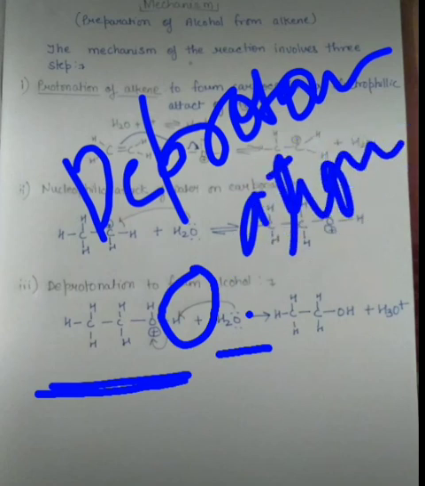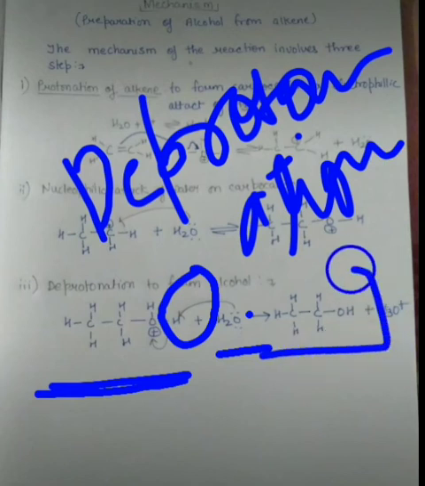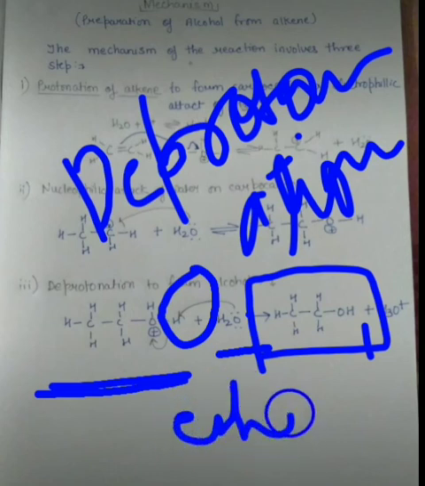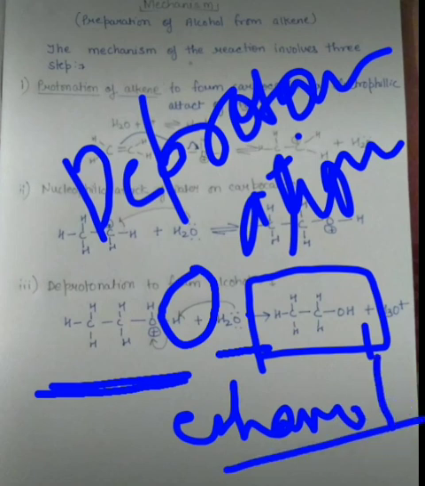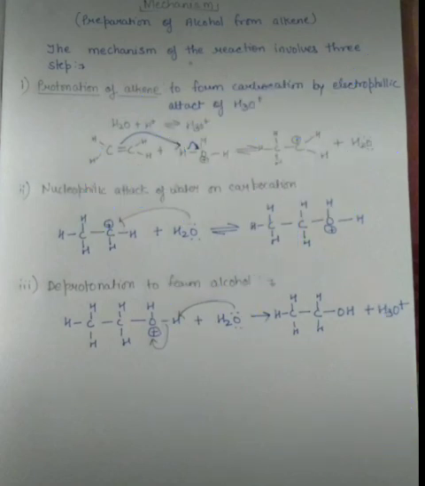That's why it is called deprotonation. Basically, students, this is all about it. Now you can see the alcohol is formed. Earlier it was OH2, now it is OH. So CH3, CH2, OH, that is ethanol. So this is the mechanism of preparation of alcohol from alkene.